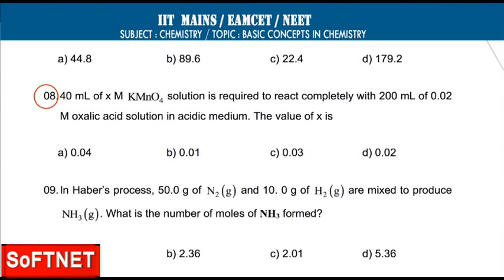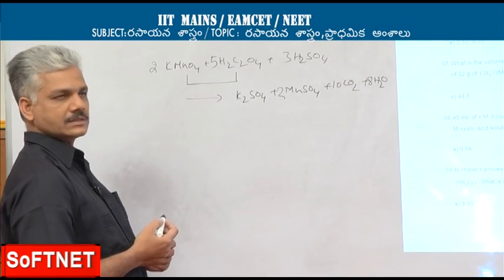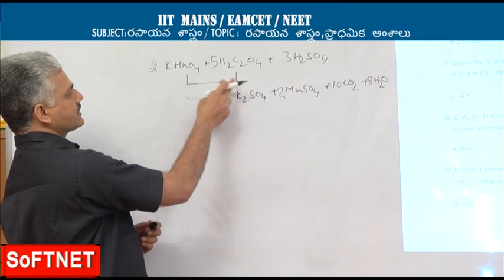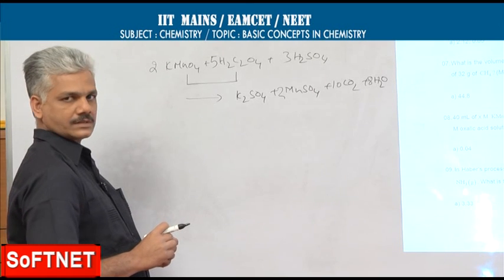40 ml of X M potassium permanganate solution is required to react completely with 200 ml of 0.02 M oxalic acid solution in acidic medium. The value of X is? Potassium permanganate reacts with oxalic acid in acidic medium. So, the relation required is between potassium permanganate and oxalic acid. As per the balanced equation, 2 moles of potassium permanganate react with 5 moles of oxalic acid.